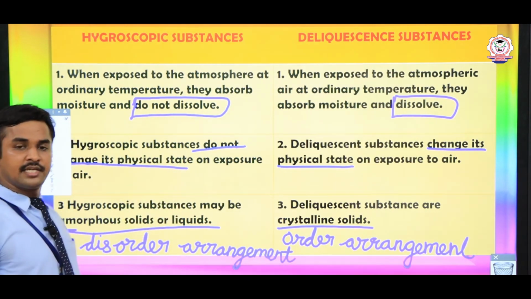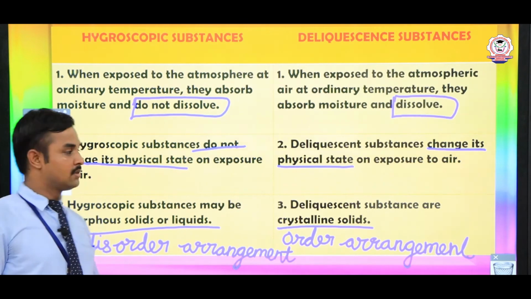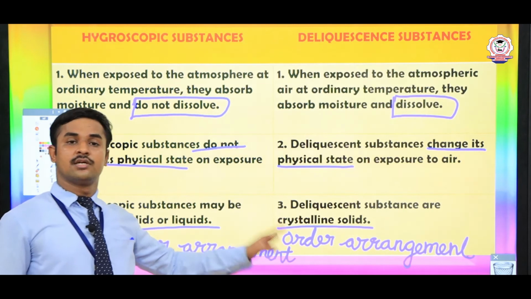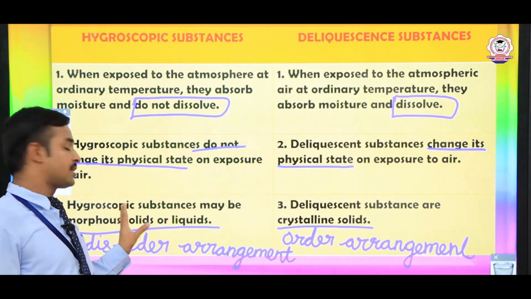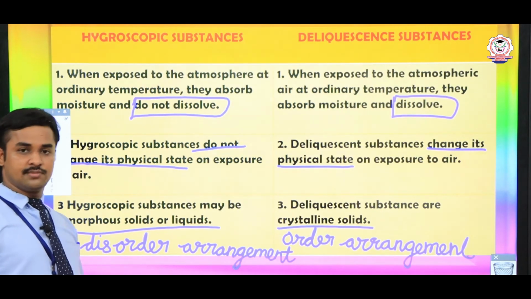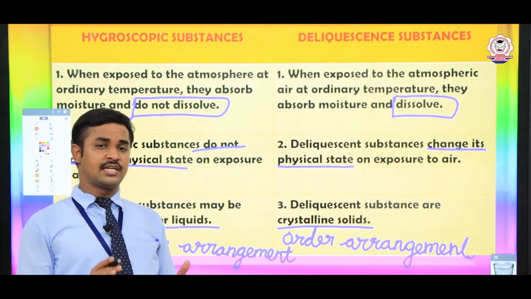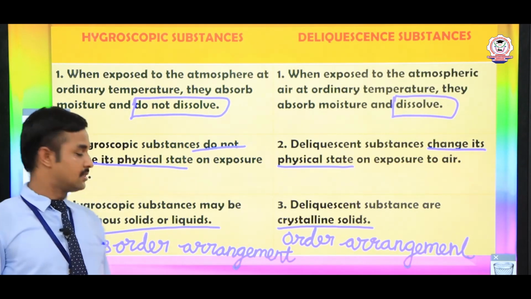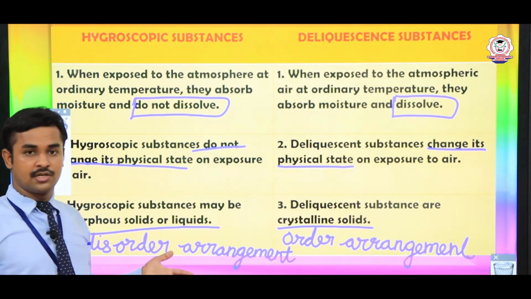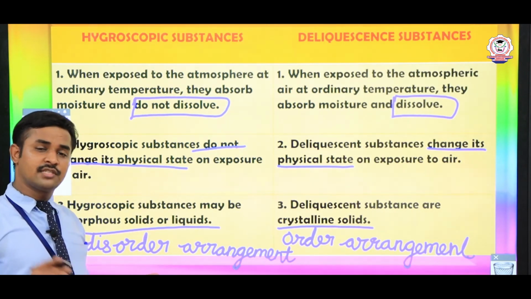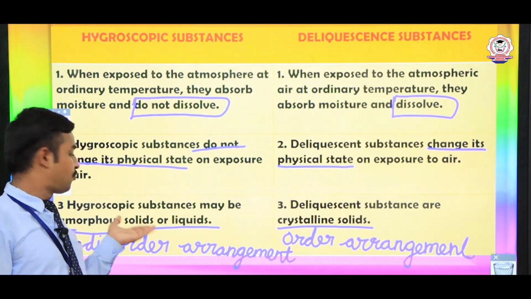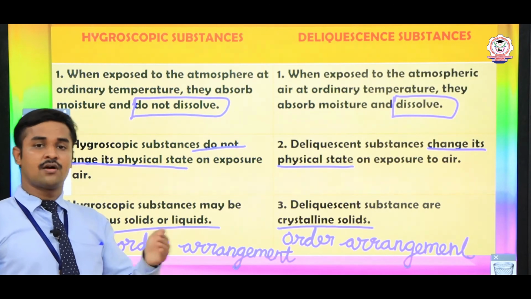Here you can see the difference between them. Deliquescent substances are generally in crystalline form with an ordered arrangement, and hygroscopic substances have an amorphous solid form. Amorphous solid means it does not have a definite shape, but it maintains the solid state. For example, it may be in powder form. There is no limitation to form a perfect ordered arrangement.